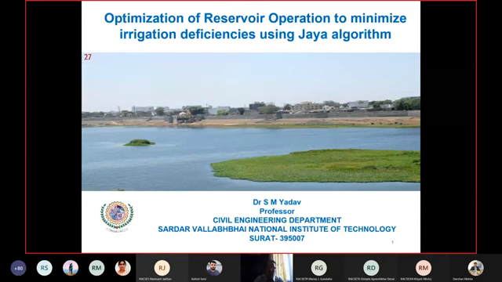And we have to operate the reservoir in such a manner that this water requirement, that is the water requirement for irrigation purpose, is minimized, and that is done using one soft computing technique which is known as the Jaya algorithm. Jaya algorithm is a kind of optimization technique.